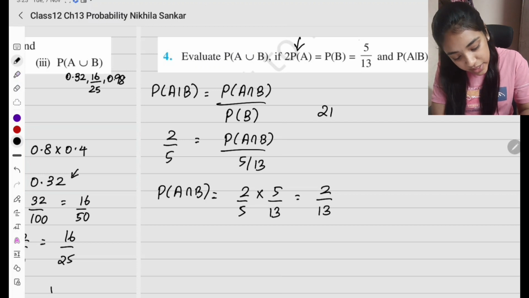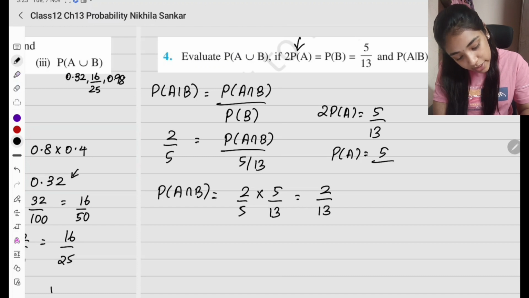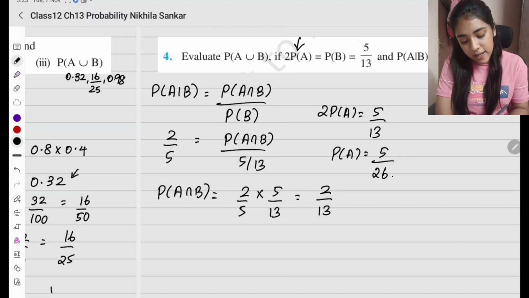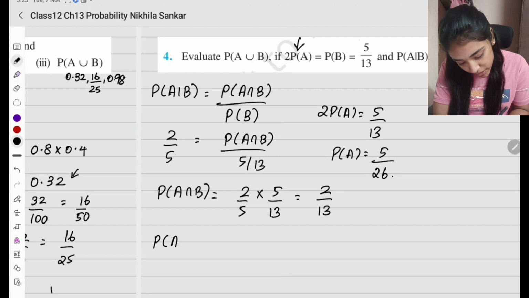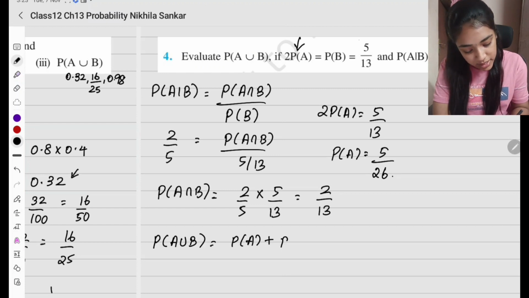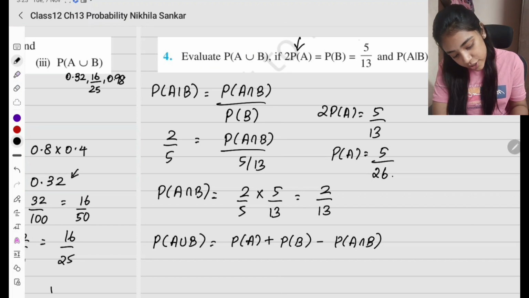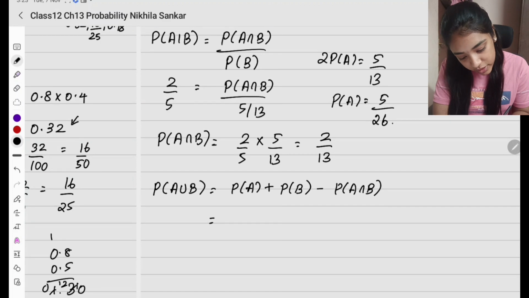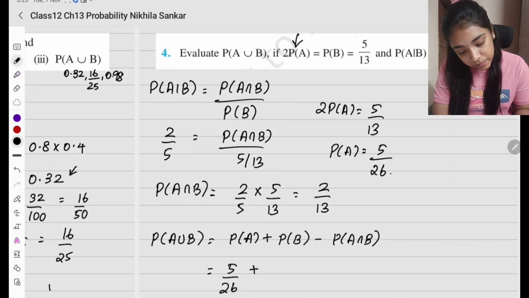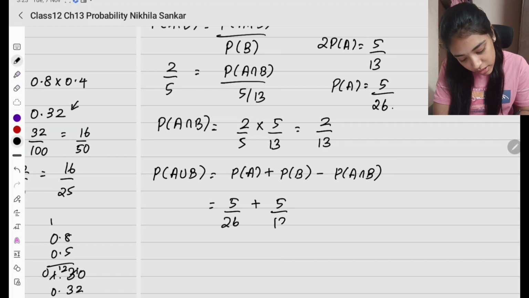It is given that 2 times probability of A is 5 by 13. So what is probability of A? It is going to be 5 by 2 into 13, which is 26. Now I need to find A union B. So probability of A union B is again probability of A plus probability of B minus probability of A intersection B. So A is 5 by 26 plus B is 5 by 13 minus 2 by 13.